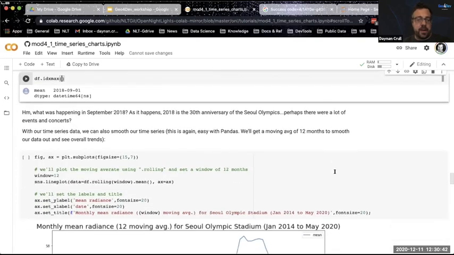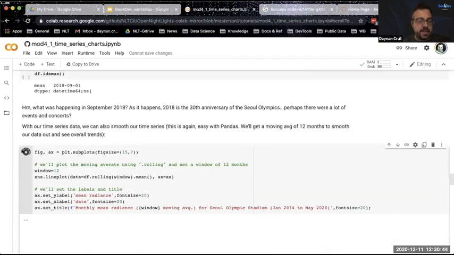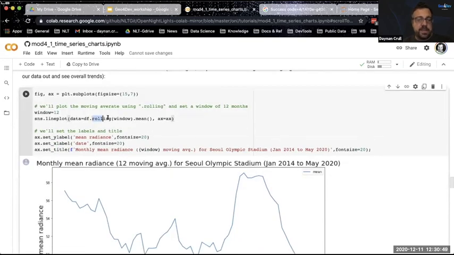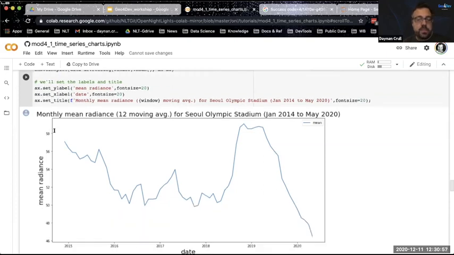And so here in just a matter of moments, we've been able to identify a time series for a region. You can also smooth it out. With pandas, we have a rolling method, and we can provide a window. In this case, we're going to say, let's get the moving average of 12 months. And we've smoothed it out a little bit.